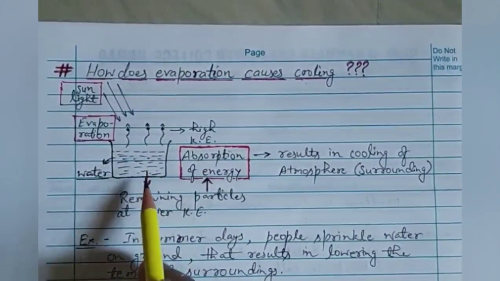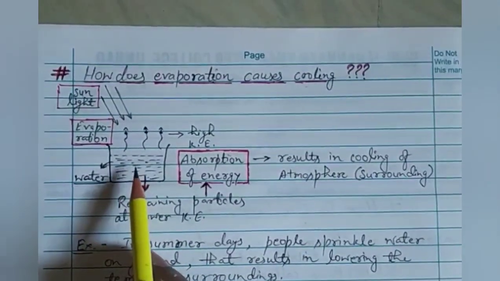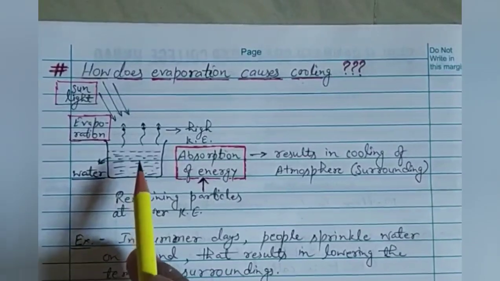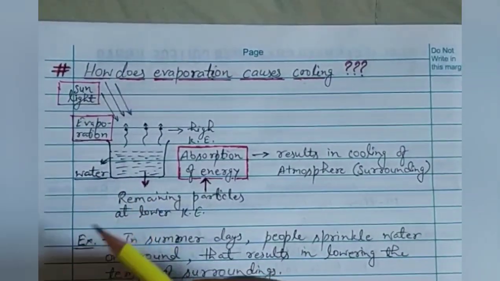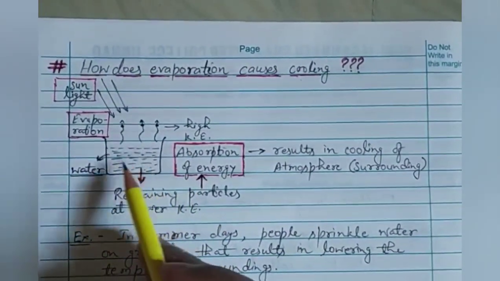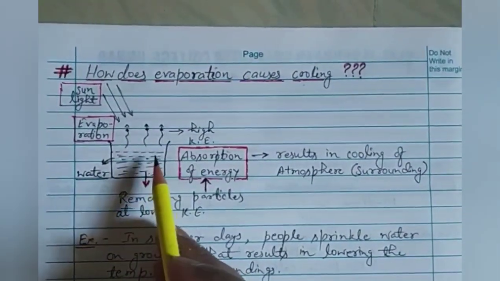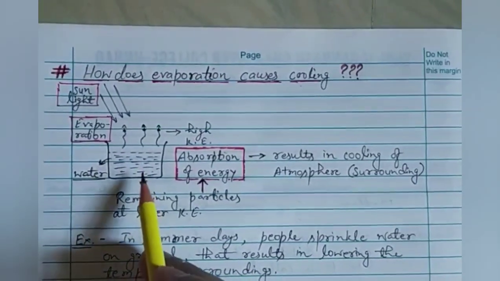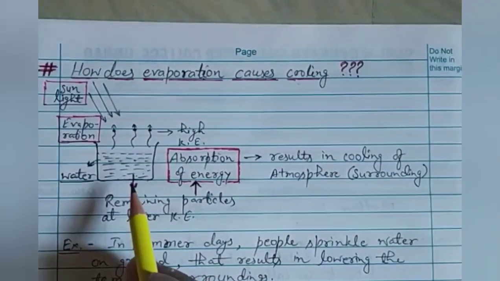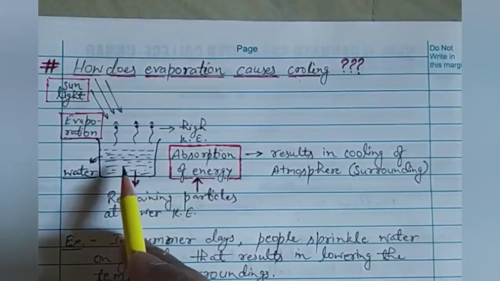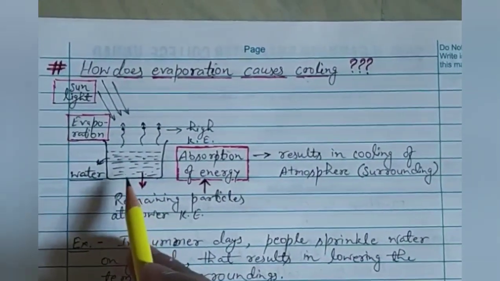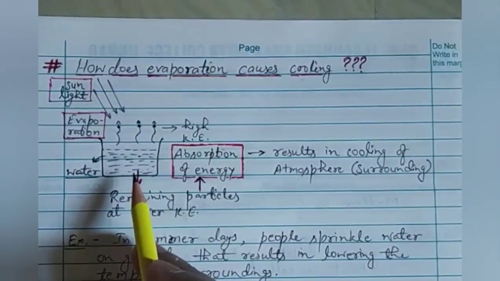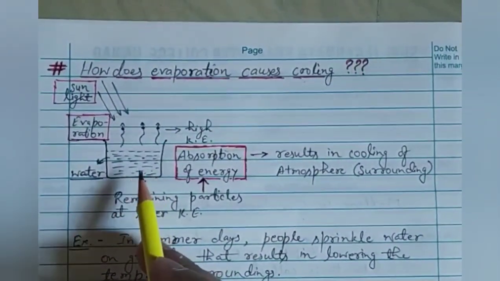But what happens to the other particles? The particles which are leaving need the latent heat of vaporization to change the state into vapor. They get the kinetic energy from sunlight, and they also get some energy from the surrounding particles. So in this way they get more energy, but the other particles which are left behind in the tumbler are at a lower energy than before.